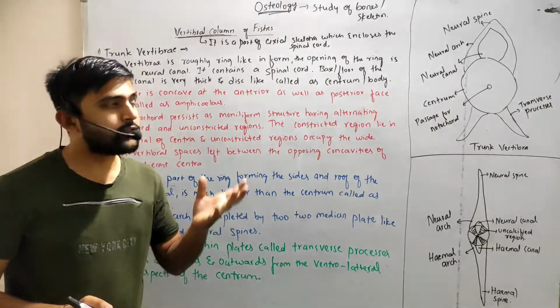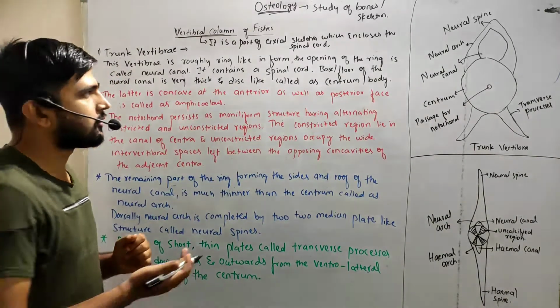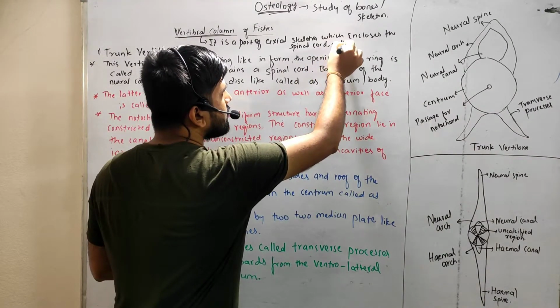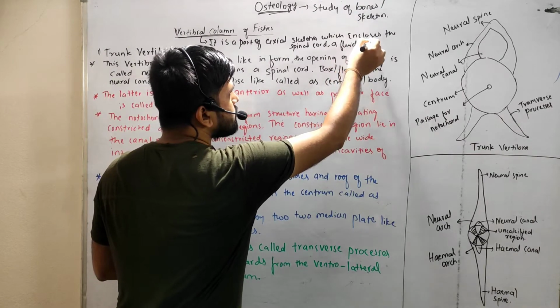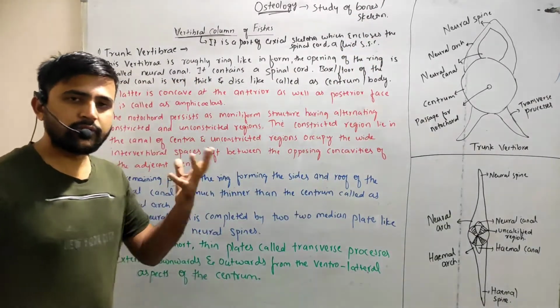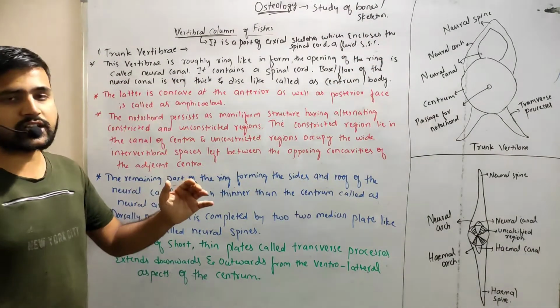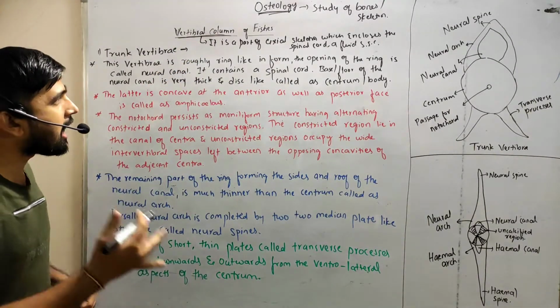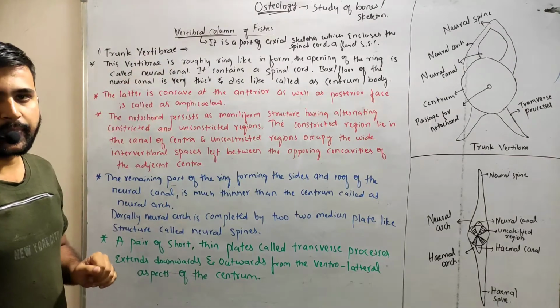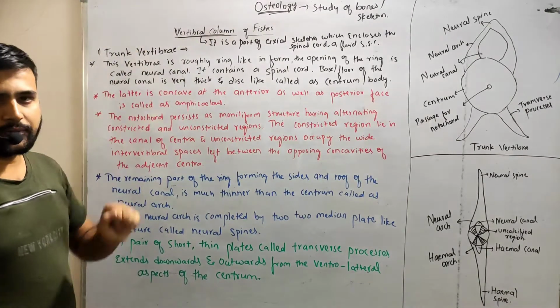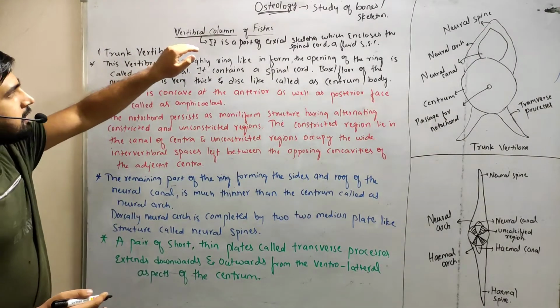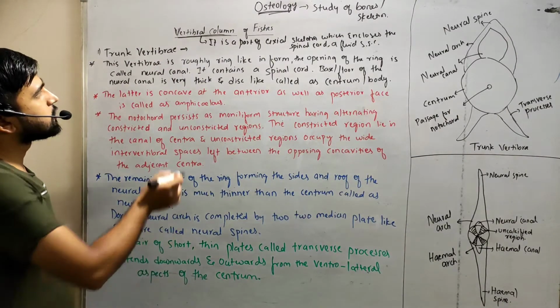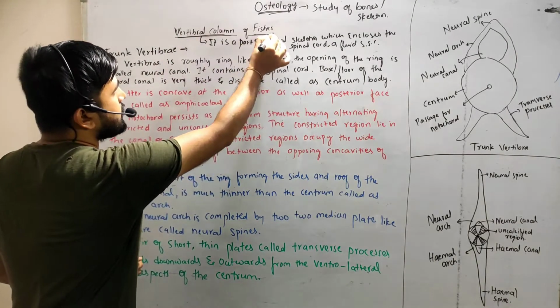but also the fluid which surrounds the spinal cord. That structure is called the vertebral column. The vertebral column can also be called the backbone or spinal column. In this video lecture we are going to discuss the vertebral column of the fishes.